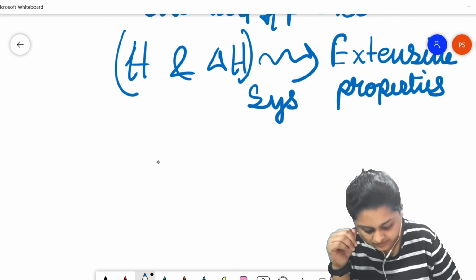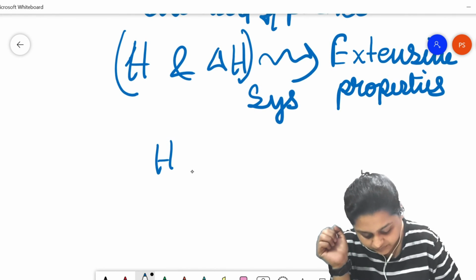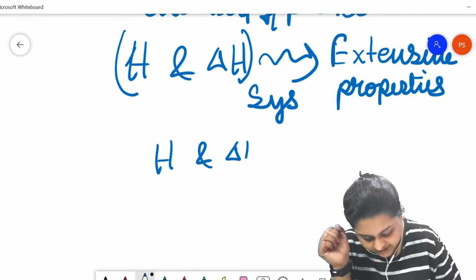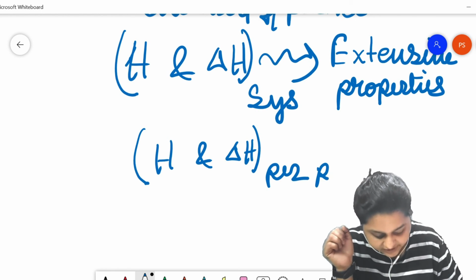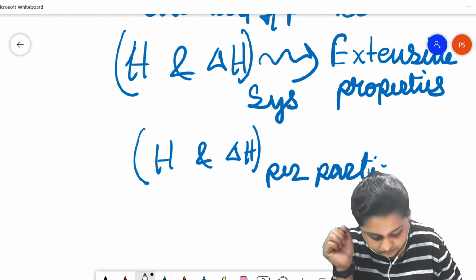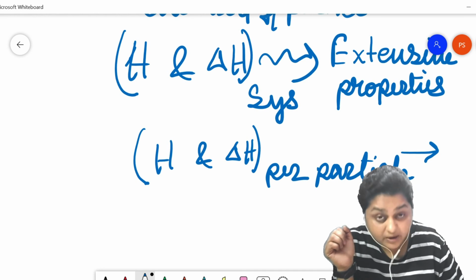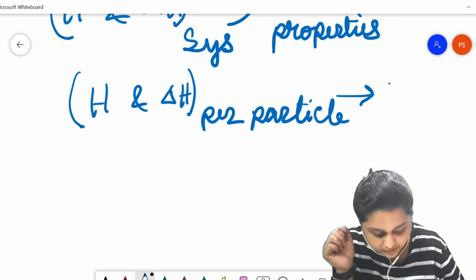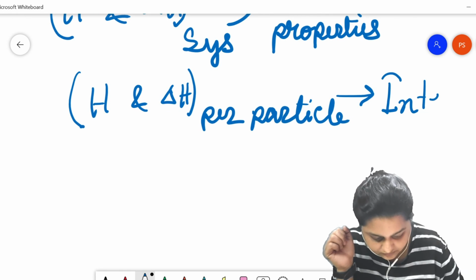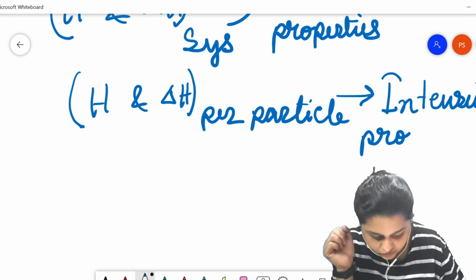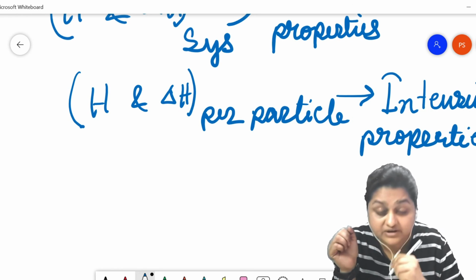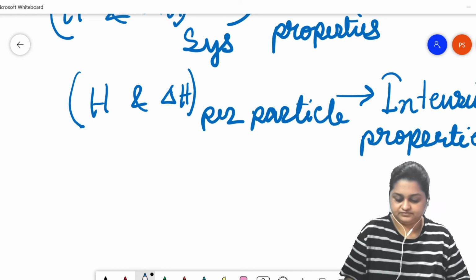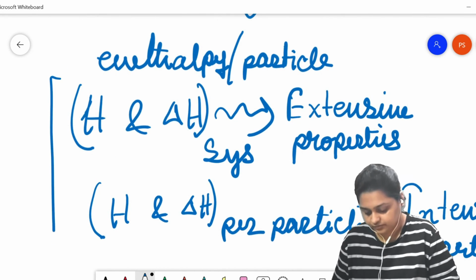But H or delta H per particle or per mole is an intensive property. It does not depend on the number of particles present in this system, but on the nature of the particle. These two things we need to remember.